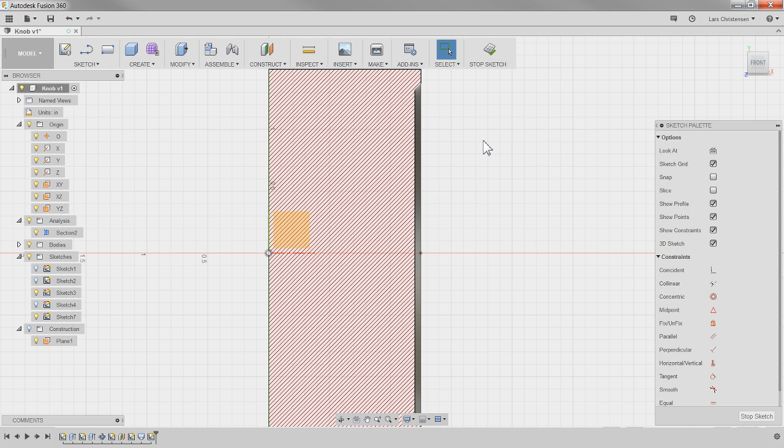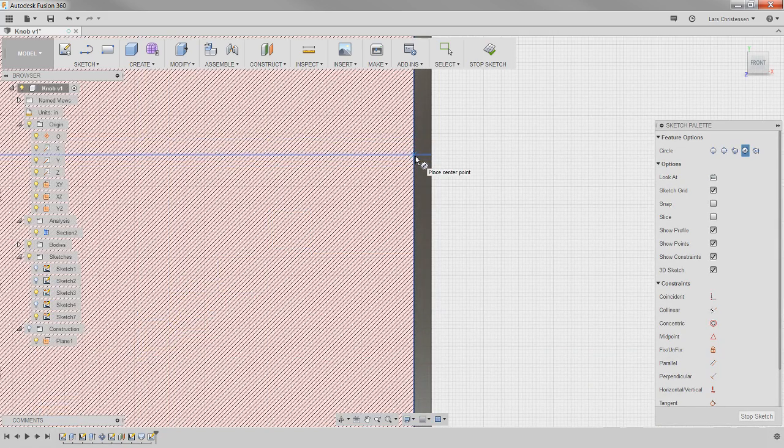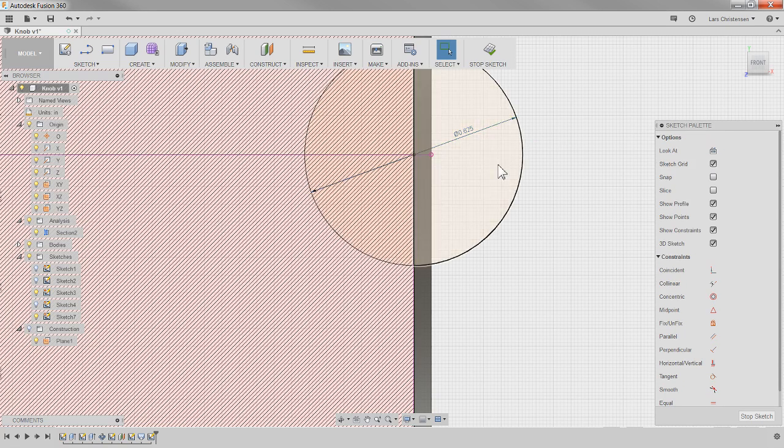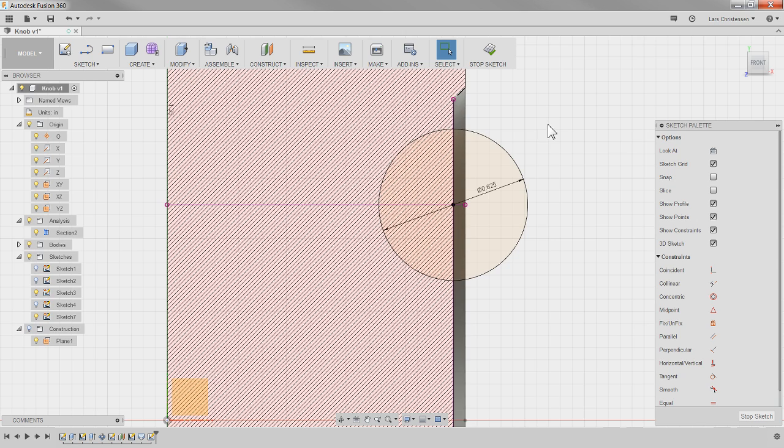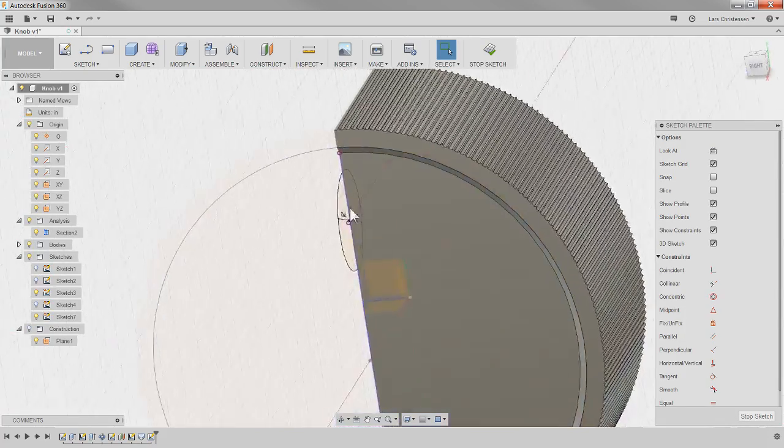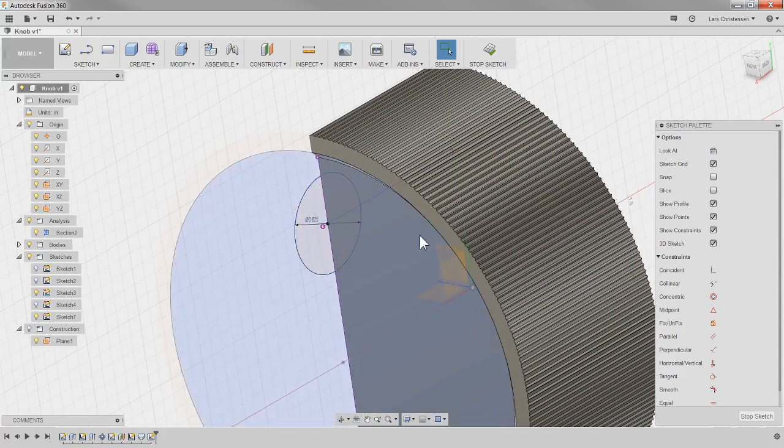All right, to do the dimple, I'm going to create a circle. So I'm going to hit C for circle. And if I go in here, I can actually select right in here. So I can just zoom in and select right on that edge and sketch some kind of a circle, whatever the radius is going to be. So I'm going to make it 625 here. Doesn't really matter. Place that circle. And when I do that, you would actually see that it's projecting the edges through here. And you can see how Fusion has already kind of split it up. Now I've got this circle sitting right here. So this is going to be our dimple.